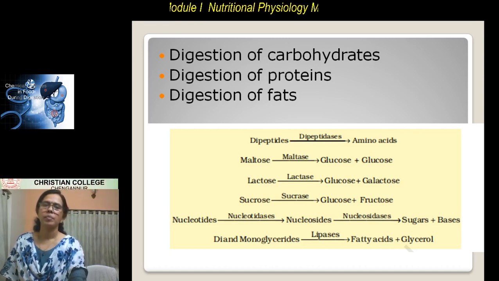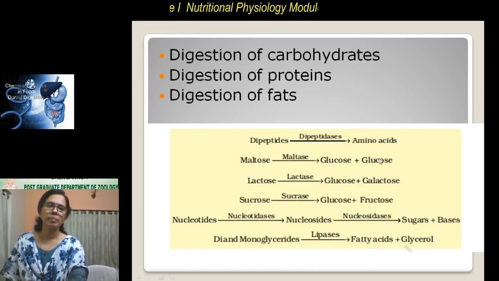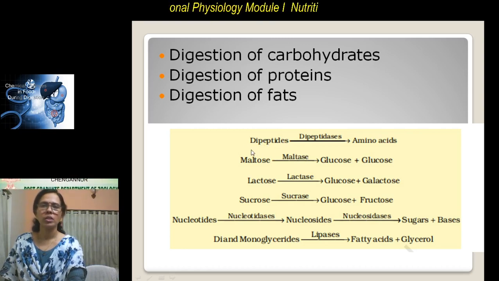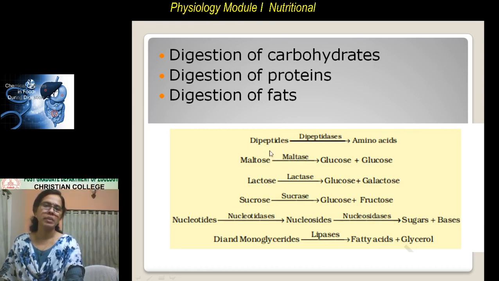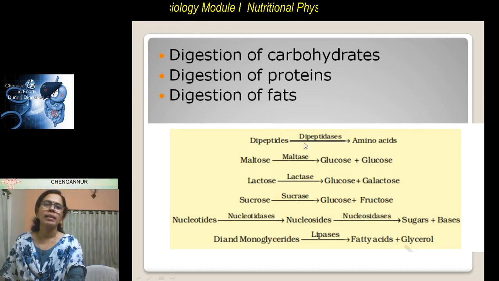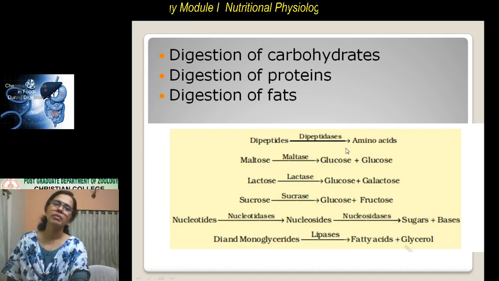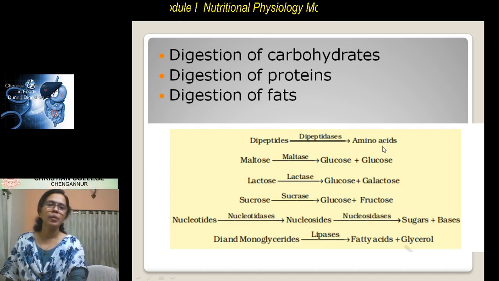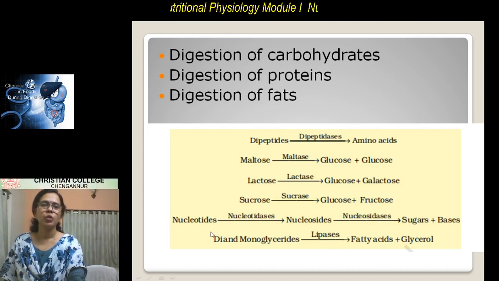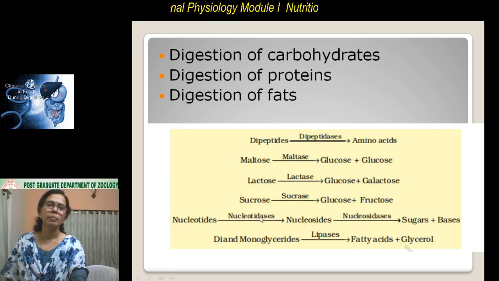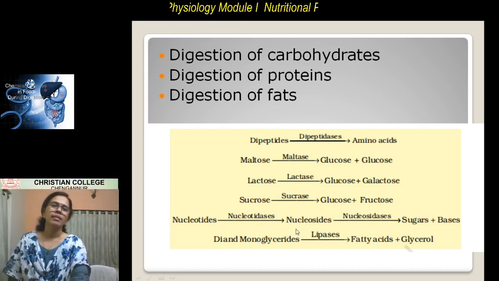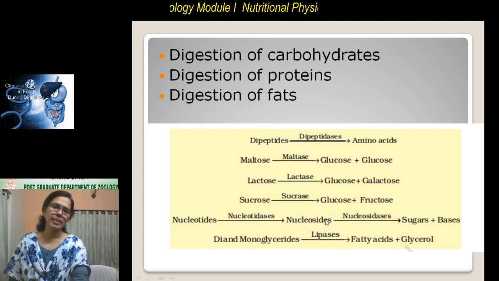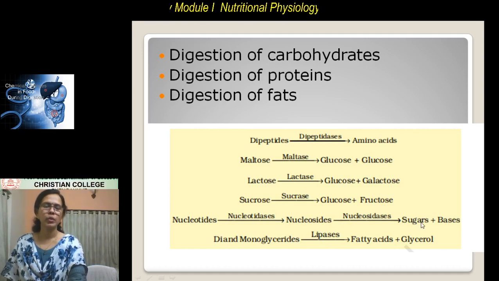The proteins are polypeptides. The polypeptides are converted first into smaller peptides like dipeptides and tripeptides, and then these dipeptides are converted to single amino acids. Then similarly, there are nucleotides which are acted upon by nucleotidases, converting them into nucleosides, which are further converted to sugars and their bases.